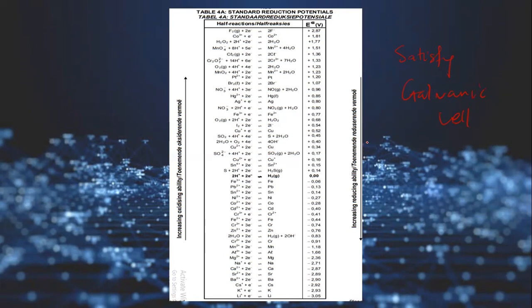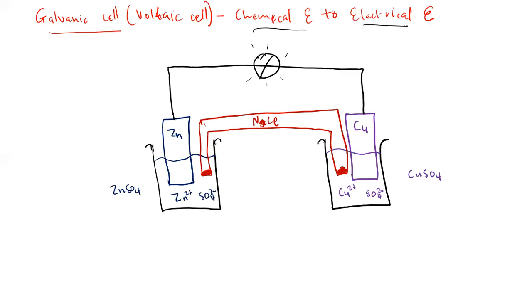Let me show you something. In these half cells, remember, the reaction that is going to take place between these two is called the redox reaction.